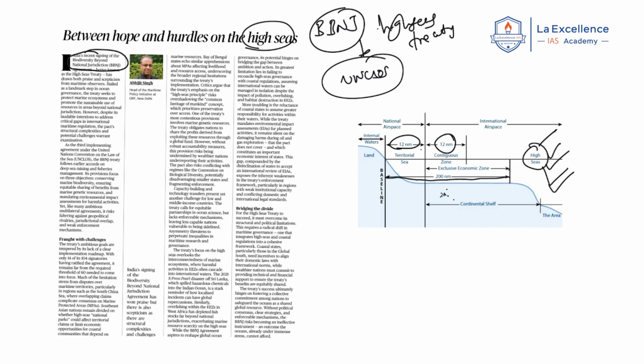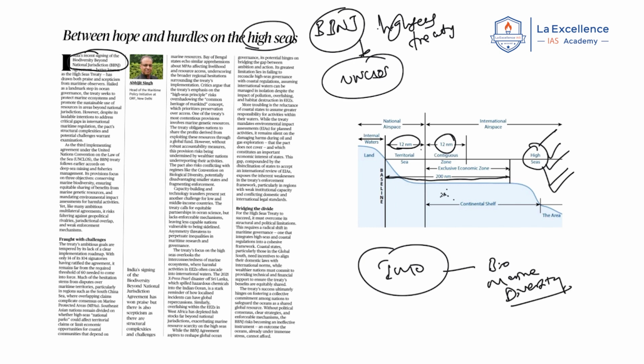Now from the prelims perspective, you have to know certain things. Especially in mains, a previous question was asked about the role of the International Maritime Organization in controlling, preserving and conserving biological diversity, especially marine diversity. Okay. Now in this context, knowing about this treaty is also very important. From the prelims perspective, just remember the fact that this High Seas Treaty has been signed by India, but not ratified. Remember, but not ratified.